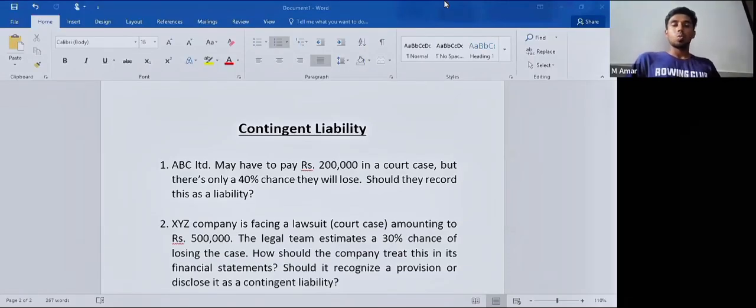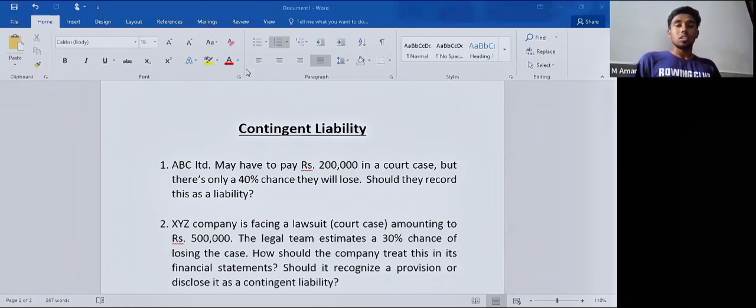So let's see what is contingent liability. Contingent liability is a type of liability, which is a possible obligation that might arise depending on the outcome of uncertain future events. It is not recorded in financial statements because it is uncertain and the amount cannot be reliably estimated, but it should definitely be disclosed through notes.